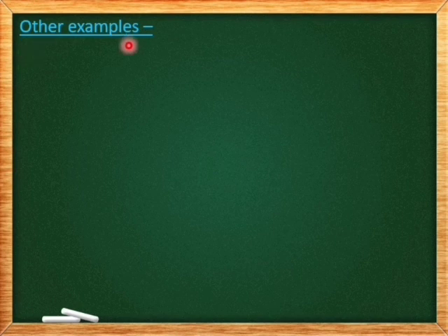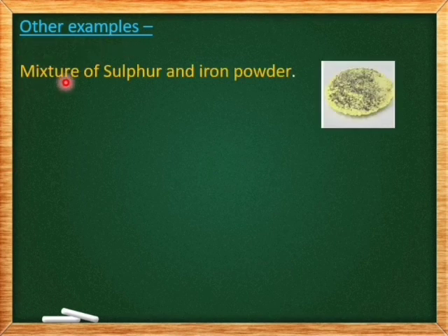Other examples for heterogeneous mixtures: a mixture of sulfur and iron powder. Here we have the mixture of sulfur and iron powder. The sulfur powder and iron powder are visible to our naked eyes and we can distinguish between them. One part, if we take, has more iron powder and less sulfur powder. The other part has more sulfur powder and less iron powder. So the particles are not thoroughly mixed. It is a heterogeneous mixture.